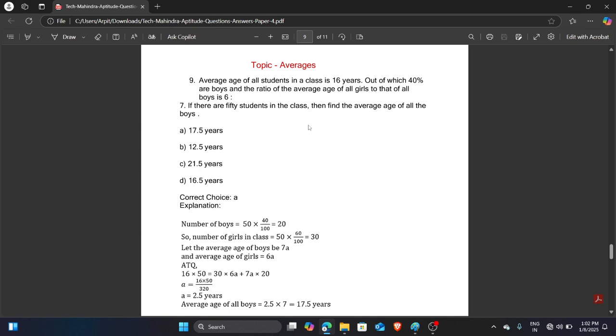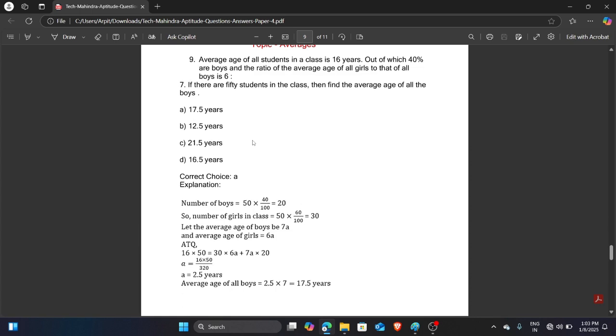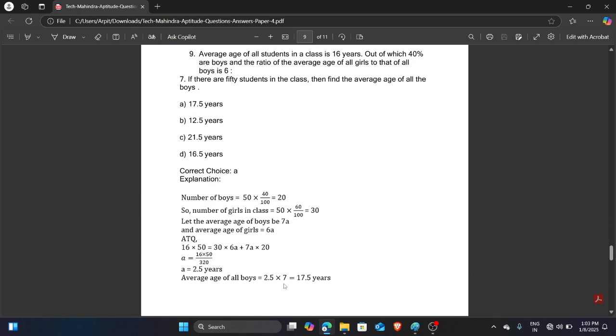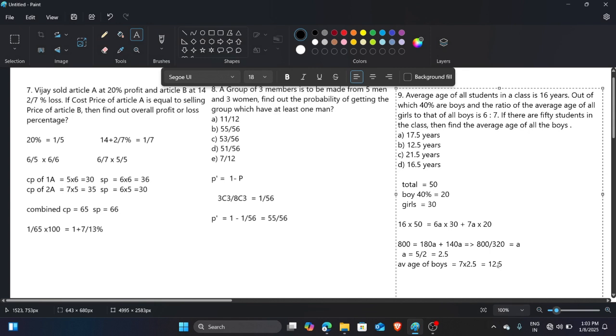The correct choice is A. Find out the average age of all the boys. The ratio of the average age of all the girls to that of all the boys is 6:7. I had made some mistake. 2.5 into 7 is 17.5. Sorry, so 17.5 is the answer.